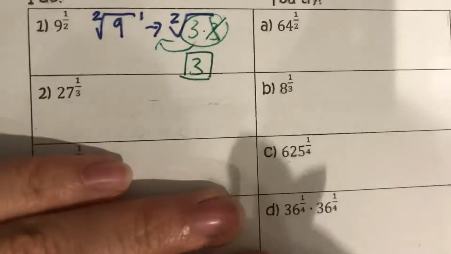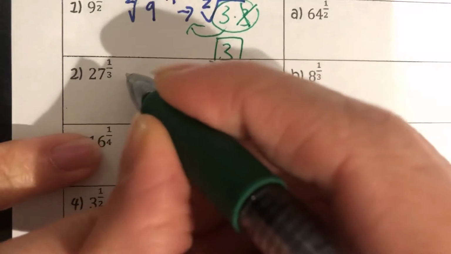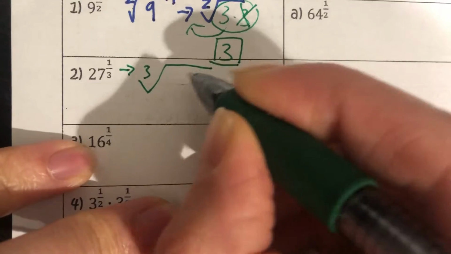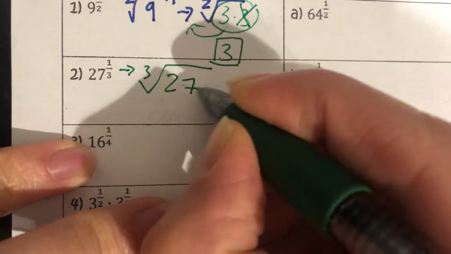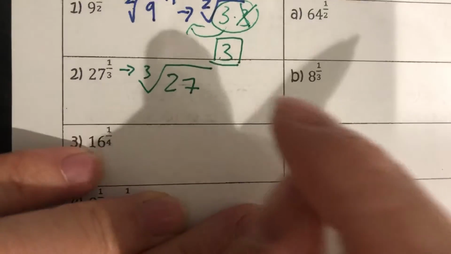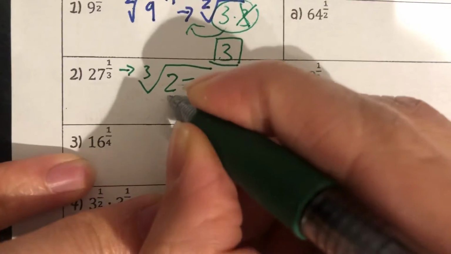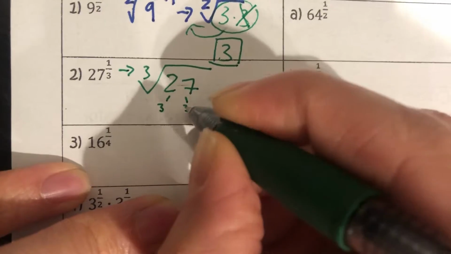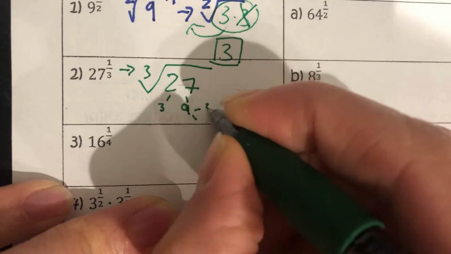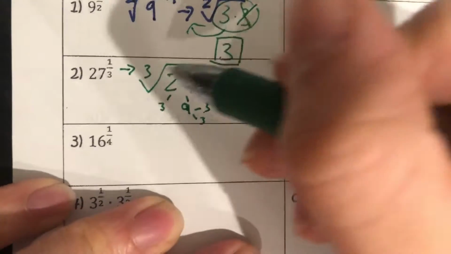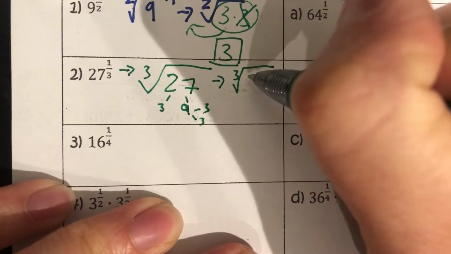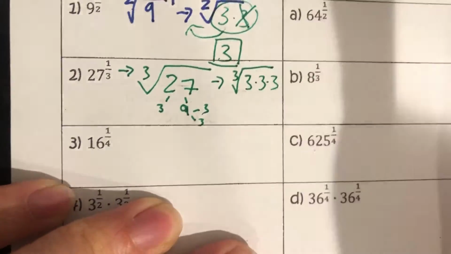Alright, let's try that again with 27. 27 to the 1/3 power means I'm going to do the cube root of 27. How can I break up 27? I think it's 9 times 3, but 9 is not prime, so I'll break this 9 into 3 times 3. So the cube root of 27 is 3 times 3 times 3.